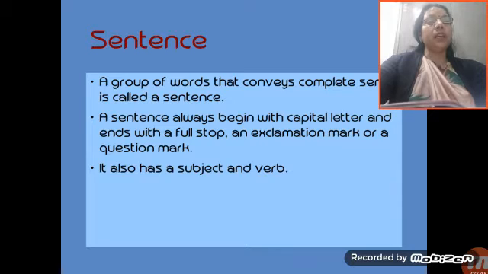A group of words that conveys complete sense is called a sentence. A sentence always begins with a capital letter and ends with a full stop, an exclamation mark or a question mark. It also has a subject and a verb. So this is the definition of sentence: it must have a subject and a verb, it should start with a capital letter, end with a full stop, an exclamation mark or a question mark, and the group of words should convey some sense.